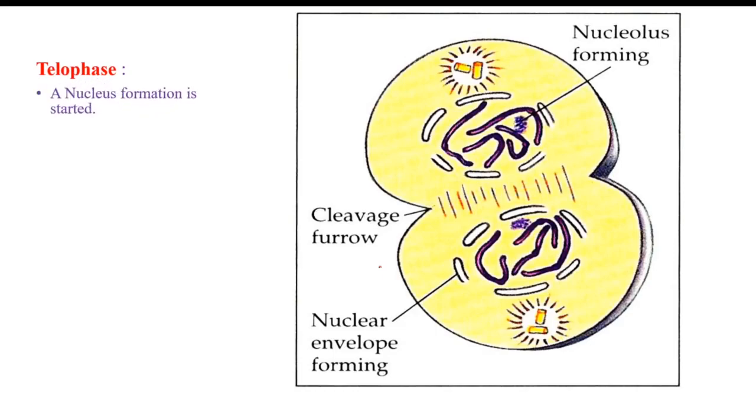When they reach their respective poles, they uncoil again, and the stage is now called telophase. So in telophase, nucleus formation takes place again.